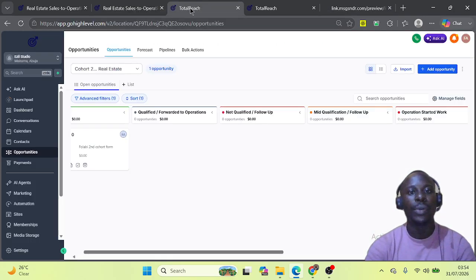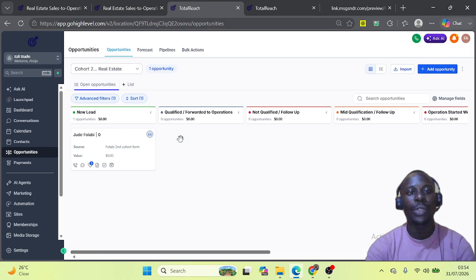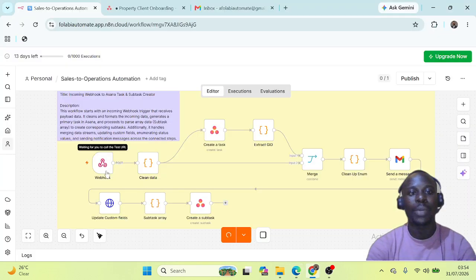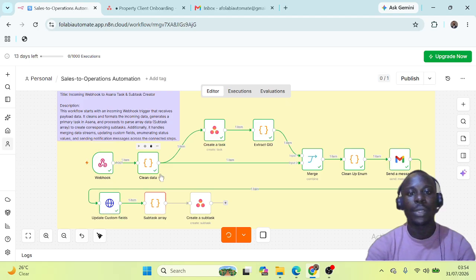If you look at this, you'll see that this is 50. I think it's still adding up. Okay, it added to 100. So automatically it will trigger this webhook. We can see it has triggered the webhook. It has created a task, it has sent an email. Now it is creating subtasks, and it has updated the custom fields.